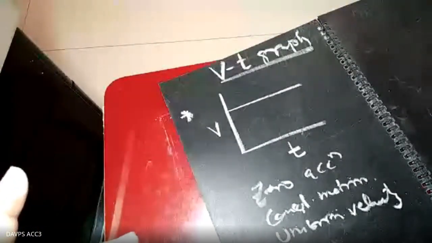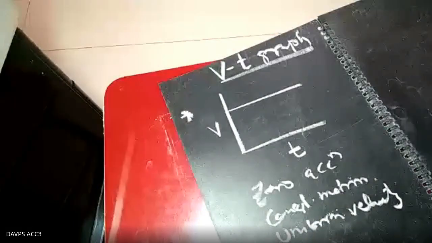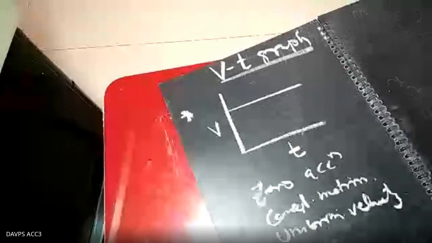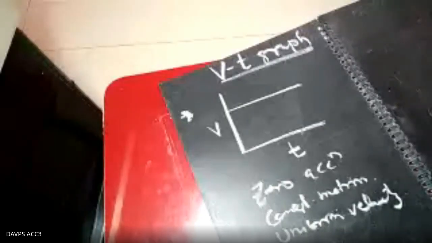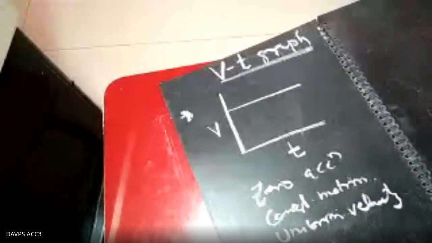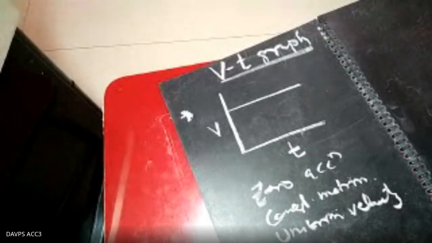So two points: the slope of the VT graph represents the acceleration, and the area under the VT graph with the time axis represents the distance or displacement. That depends upon whether you have taken the speed or the velocity.